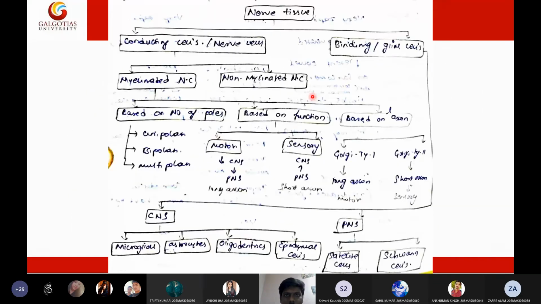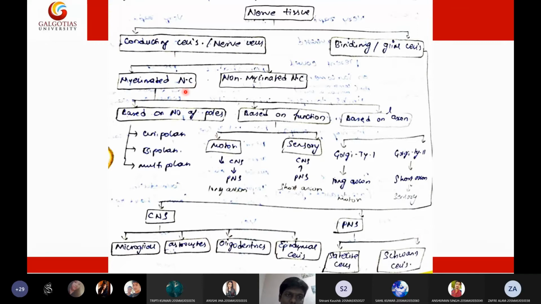Nervous tissue is basically divided into two types: electric conducting nerves and non-electric conducting nerves. The non-electric conducting cells are called glial cells, supporting cells or binding cells, whereas nerve cells will conduct the action potential or the electrical activity. These nerve cells are of two types: myelinated nerve cells and non-myelinated nerve cells. Myelinated nerve cells will have the myelin sheath along the length of the axon.